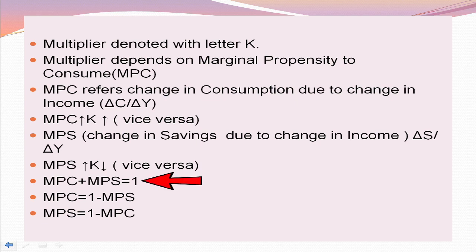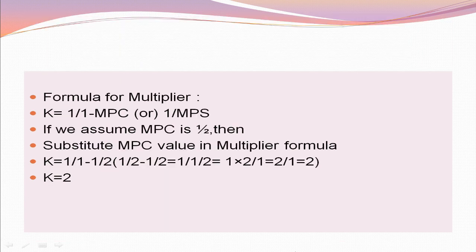Normally MPC plus MPS equals 1, which is written as MPC equals 1 minus MPS, or MPS equals 1 minus MPC. The multiplier formula given by Keynes is K equals 1 by 1 minus MPC, or 1 by MPS. We know 1 minus MPC is equal to MPS.